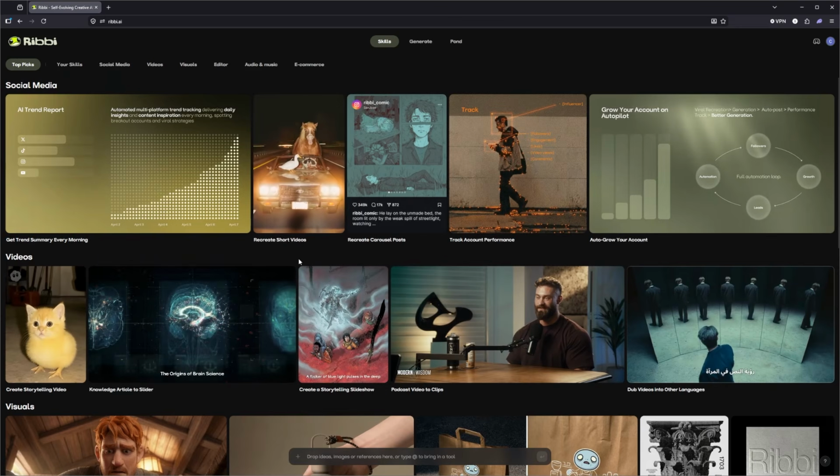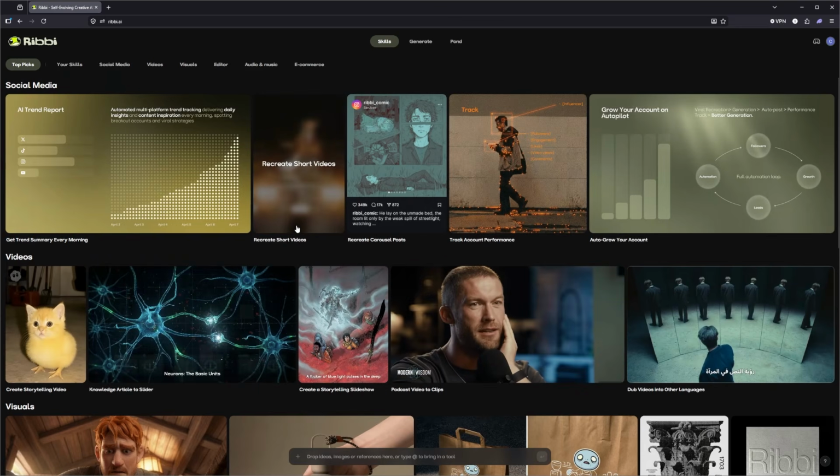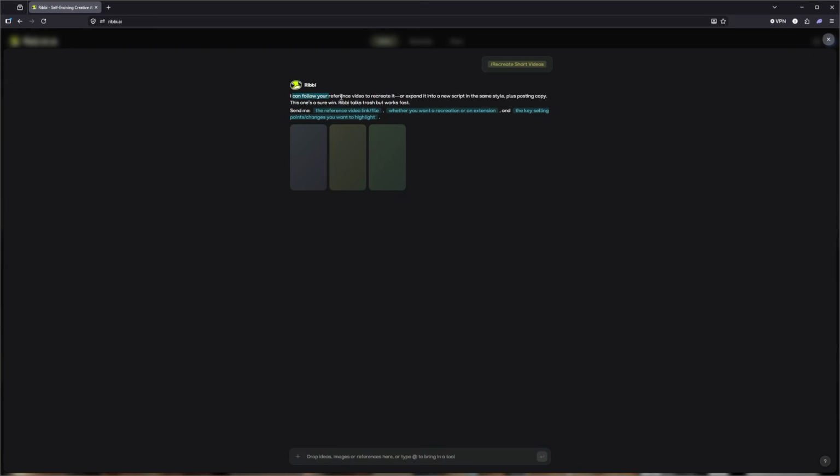But for this example, we're going to use the recreate short video skill. So here we can see it can follow a reference video to recreate it or expand it for a new script or same style, plus post and copy. This one's a short whip. So here you send the reference video or file, whether you want a recreation or extension, the key selling points, and any changes you want to highlight. So for this example, we're going to do a top 3 crypto coin video.